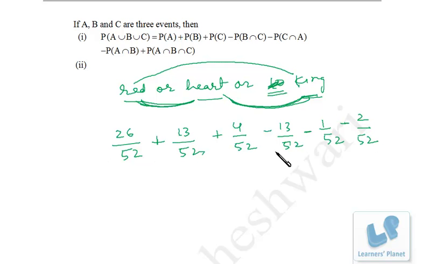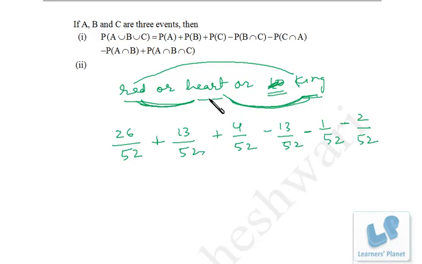right? So till here we deducted the combination of red and heart, heart and king, and red and king. So we deducted all the combinations. Now this is the calculation left with us, right? But there is further a twist over here. When we were deducting this and this, we forgot one thing, that there is a card that has been deducted from all the possibilities, that is red, heart, king.